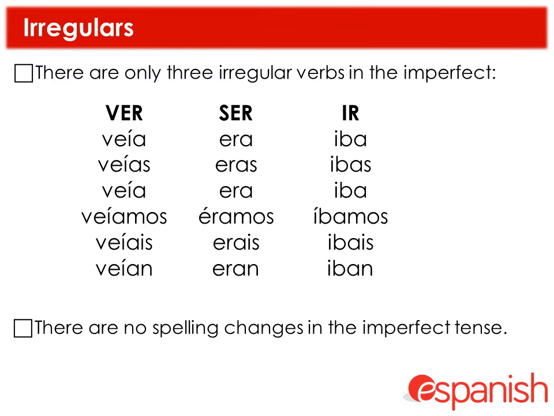There are only 3 irregular verbs in the imperfect, so this is the nicest tense probably for irregular verbs, and they're ver, ser, and ir. So ver would be veía, veías, veía, veíamos, veíais, and veían. Ser is era, eras, era, éramos, erais, eran, and ir is iba, ibas, iba, íbamos, ibais, and iban. And there are no spelling changes in any verb in the imperfect tense.